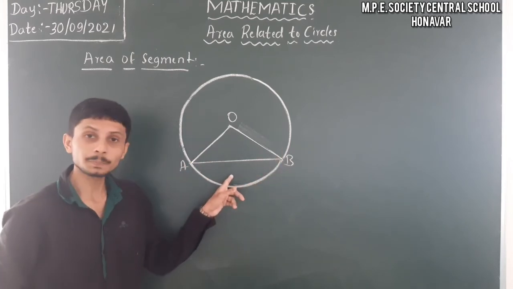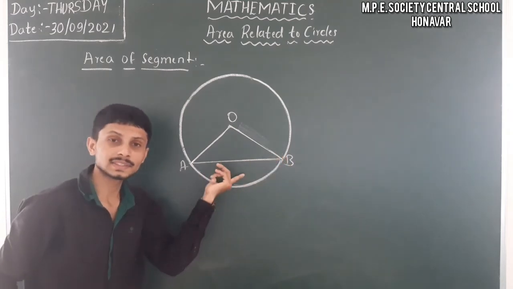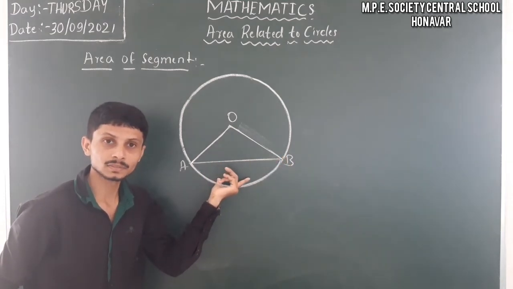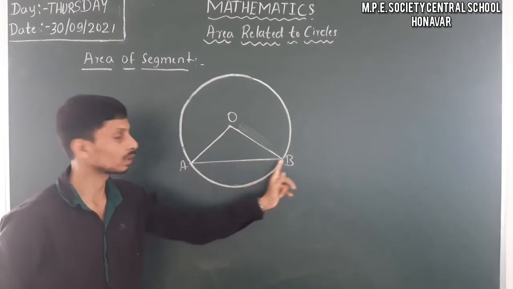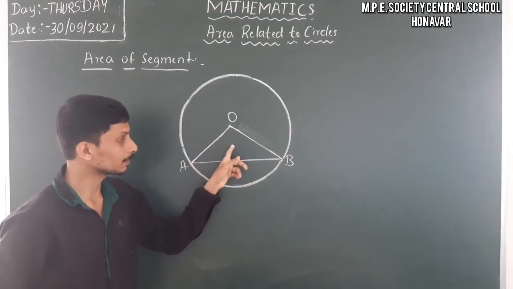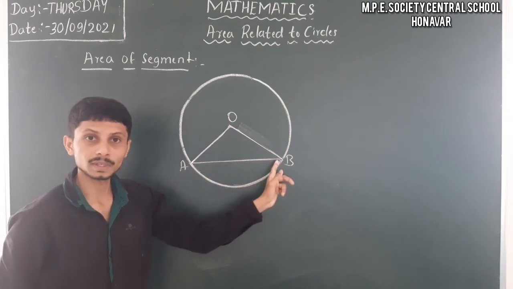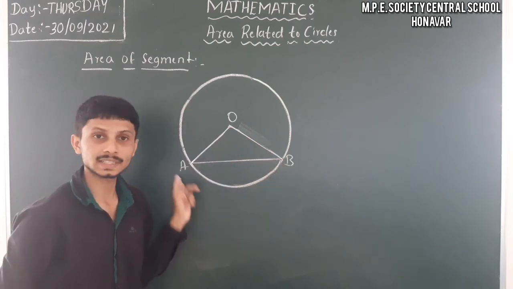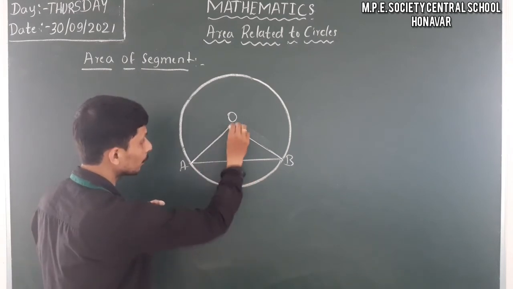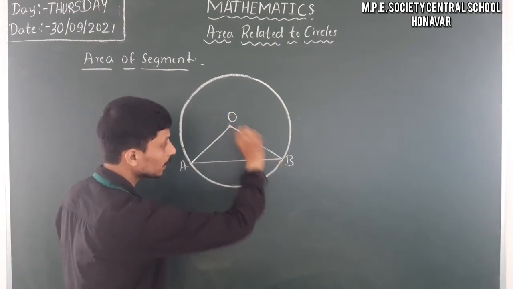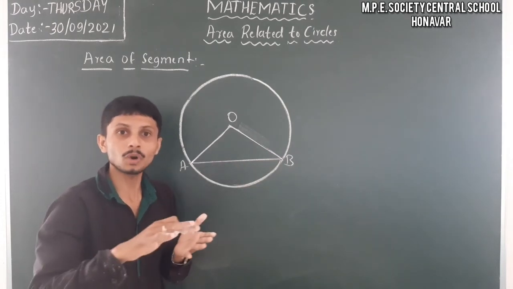Okay. So in this complete region of this sector, this segment is also a part, but the additional part here is this triangle OAB. When you subtract the area of triangle OAB from this complete sector, you get this one. For example, this is completely a part. In this complete part of the sector, this segment is also a small part.